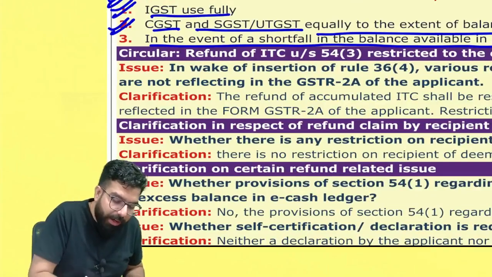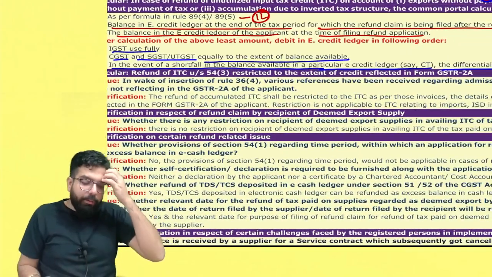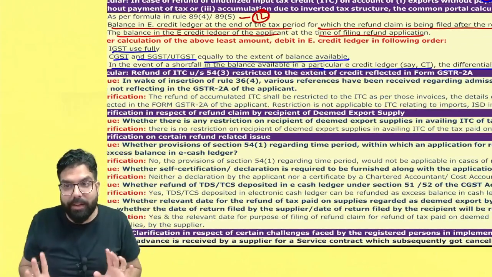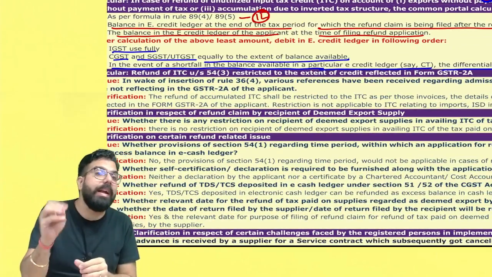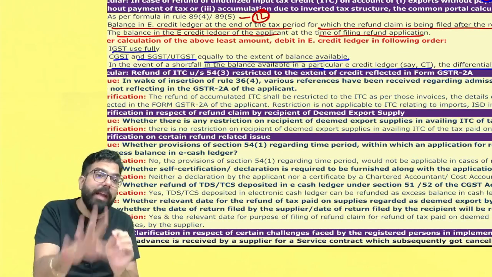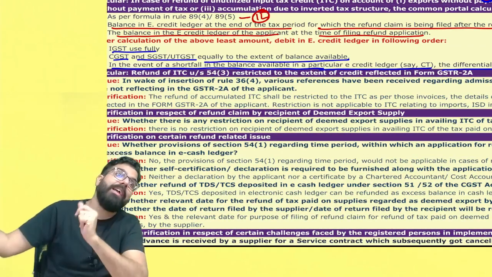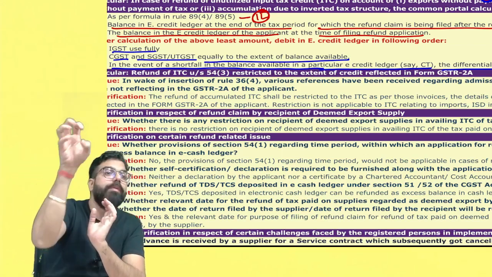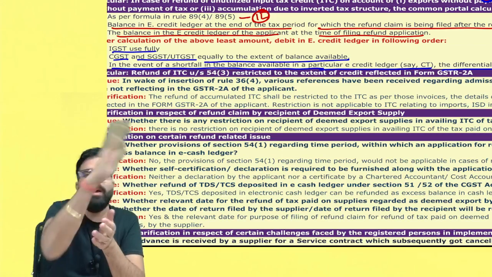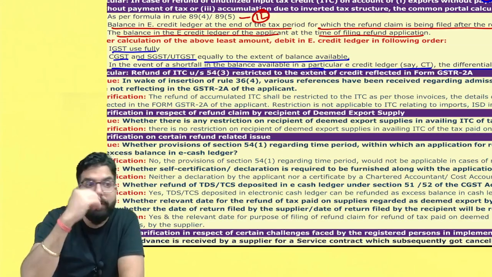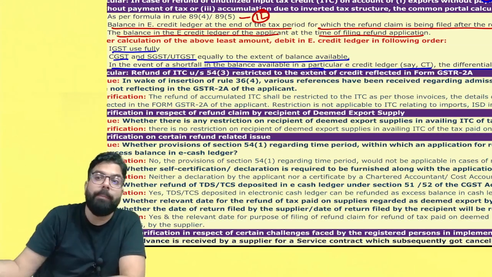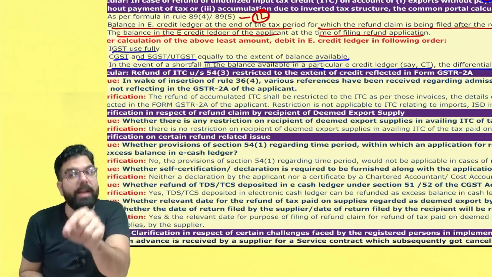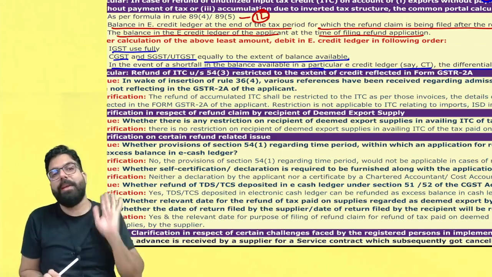Now the next one over here is, sir, okay, they have told that whenever you are applying for refund, you will be getting refund of the net ITC. Now, when you are taking the net ITC, in that ITC calculation, please only take those amounts for which the supplier has filed GSTR 1 and those amounts which are appearing in your GSTR 2A or 2B. If the amount is appearing in your GSTR 2A, it means that for that amount the supplier has filed GSTR 1 and it's a confirmed credit which is appearing in your GSTR 2A. Only for those amounts will the refund application be processed.